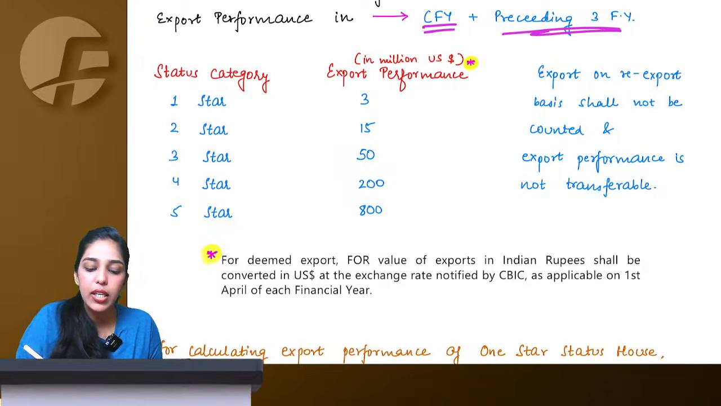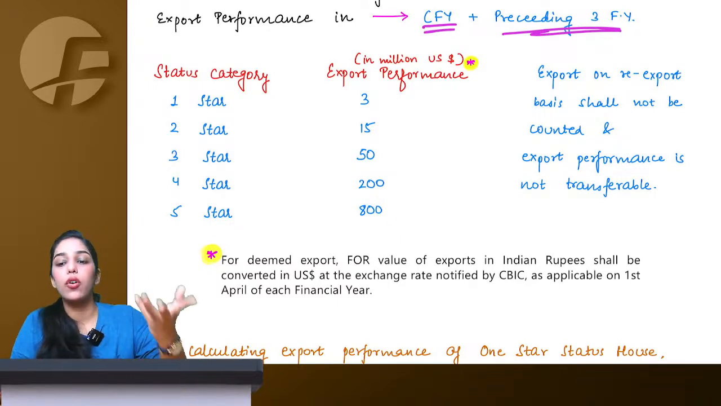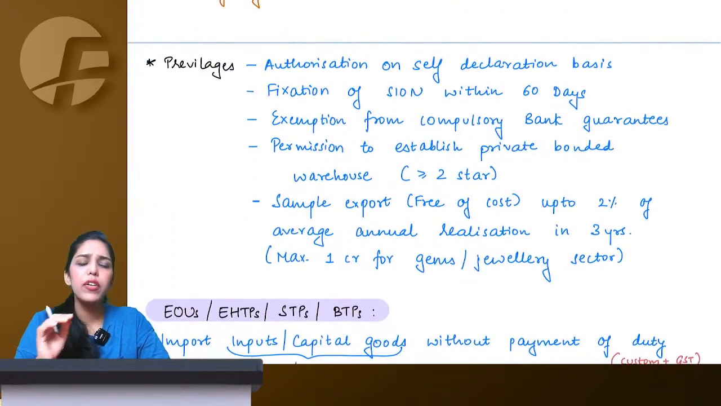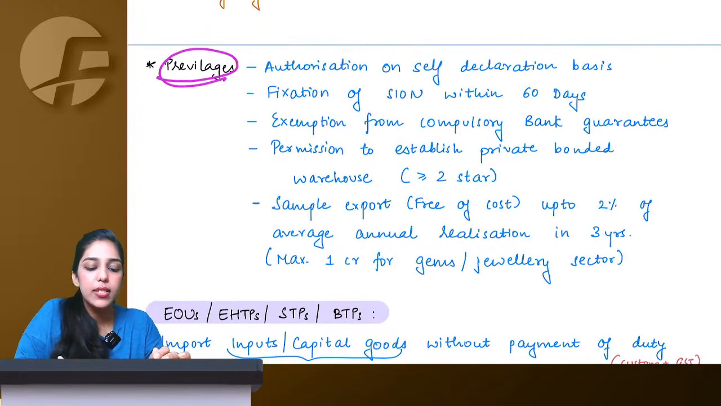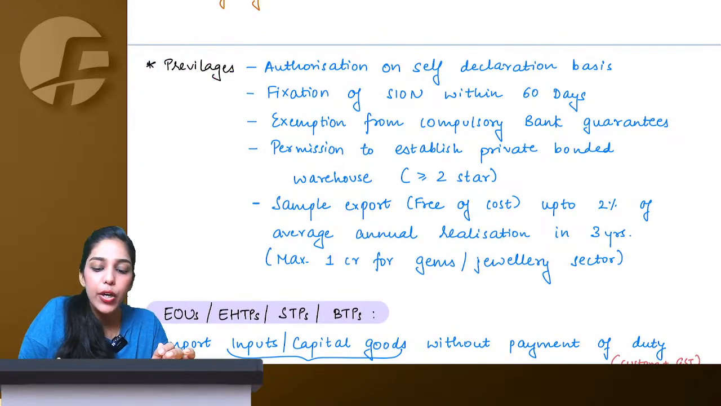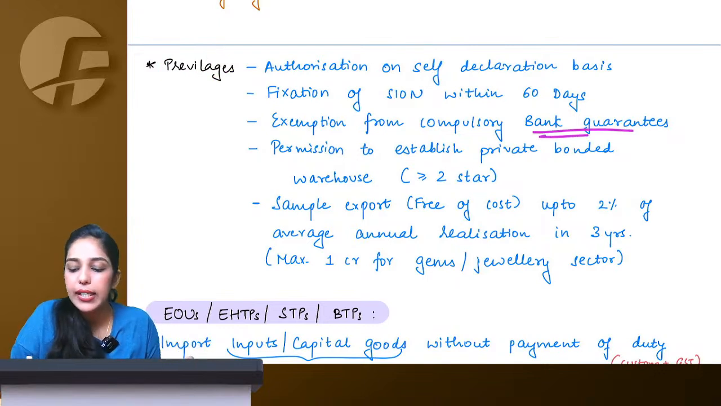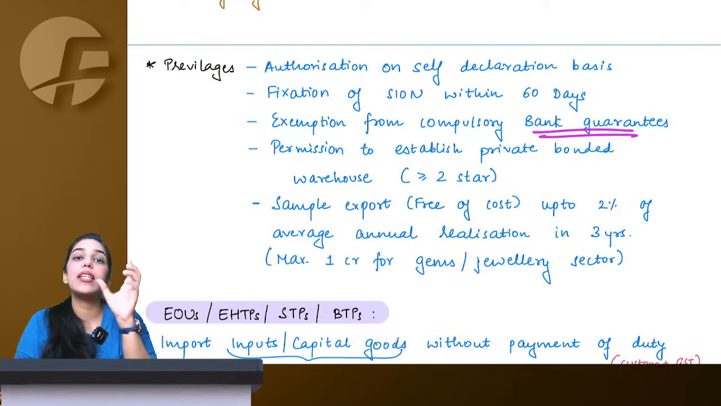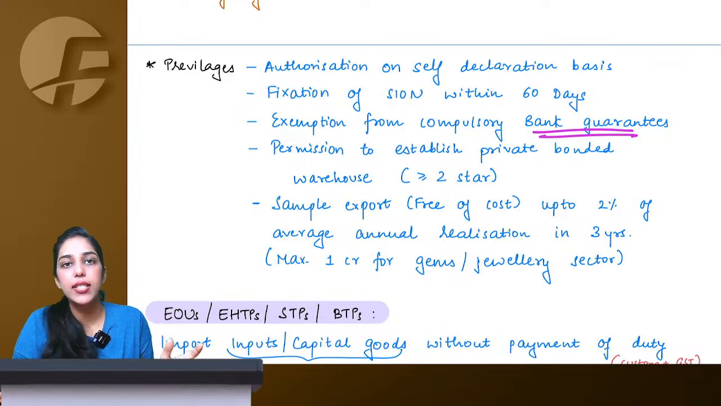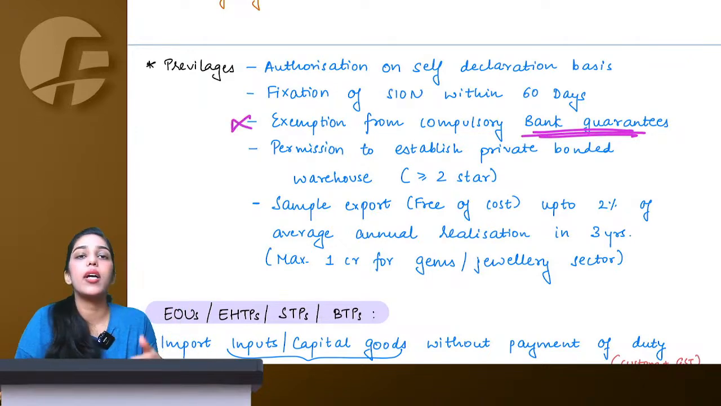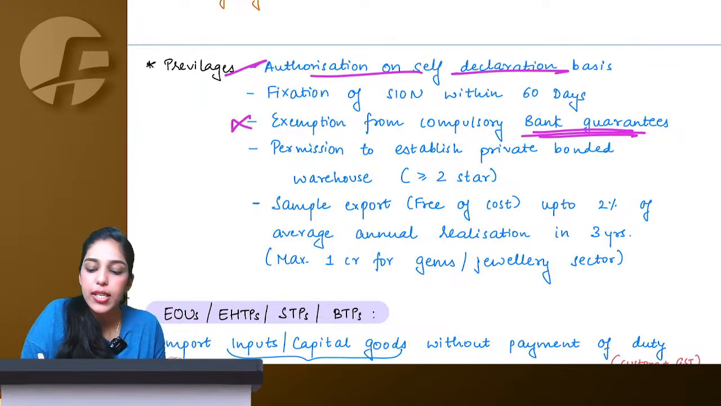Now ma'am, what is the benefit if I get this status of 1-star or 2-star? See, you have a lot of privileges available here. Means your procedures will get simple. Like in normal import export cases, bank guarantees are compulsory, but if you are a status holder, that 1, 2, 3, 4, 5-star status holder, bank guarantees are not compulsory for you. You get authorization on self-declaration basis.